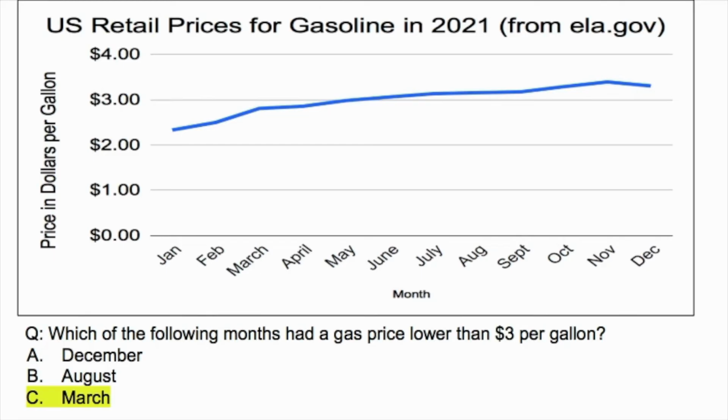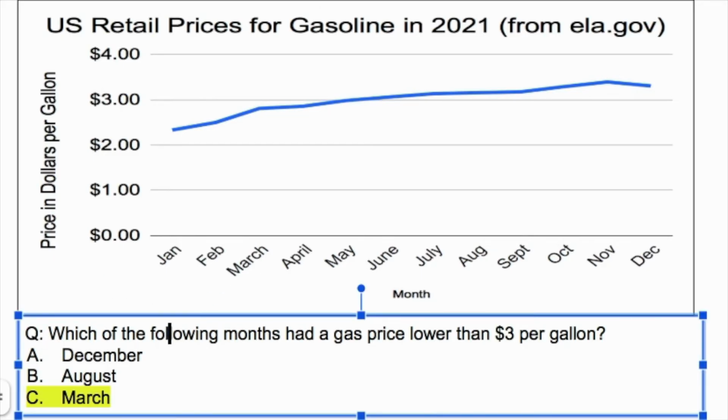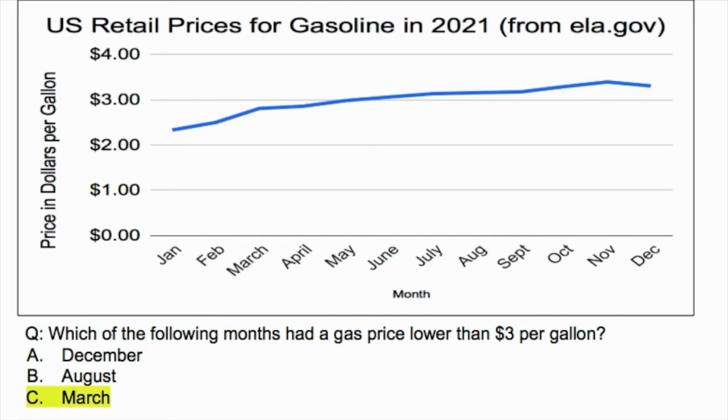And a good way to approach this question, this is pretty much just a test of do you know how to read graphs or not? And what you want to do here, or at least one way to approach it, would be to first look at December. So let's go down here in the months and find December. So right here is December. Now I want to look directly above December and find the graph.